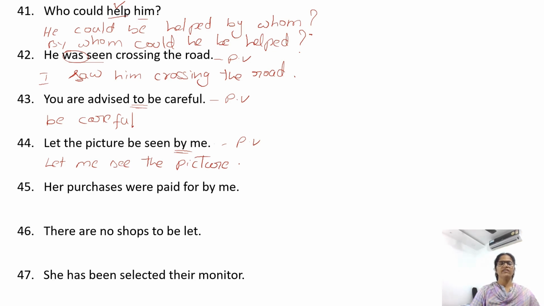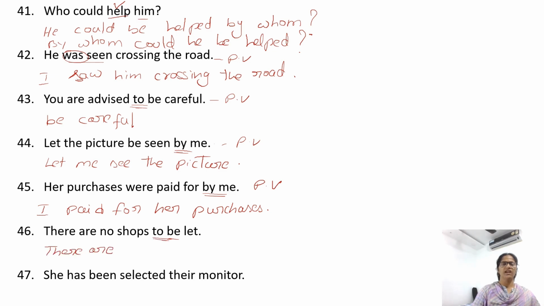Her purchases were paid for by me. Here we have the by preposition. So the sentence is in passive voice. Change it into active. I paid for her purchases. There are no shops to be let. Sentence is in passive voice. We had to be. Start with there are. There are no shops to let.